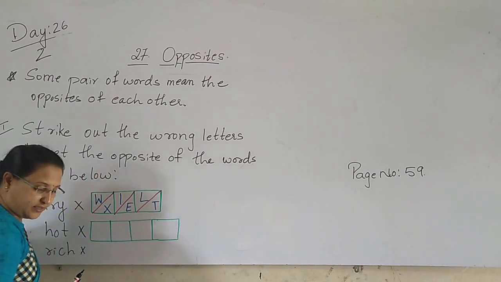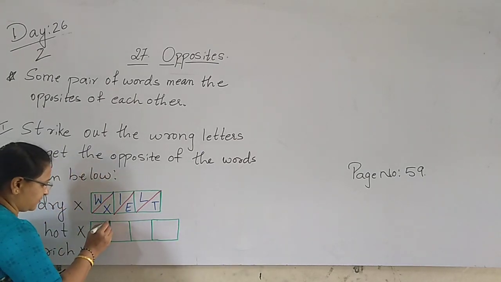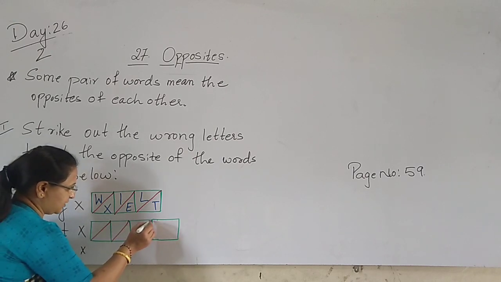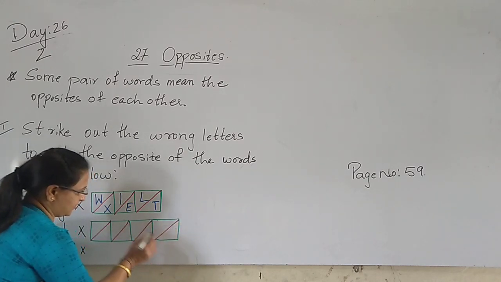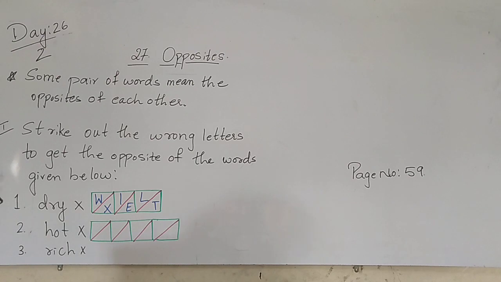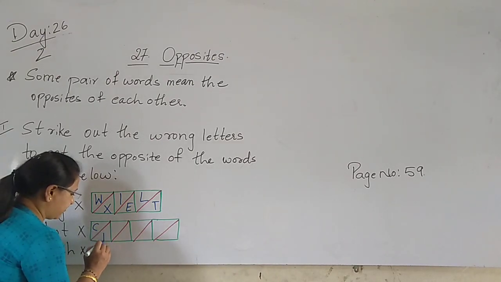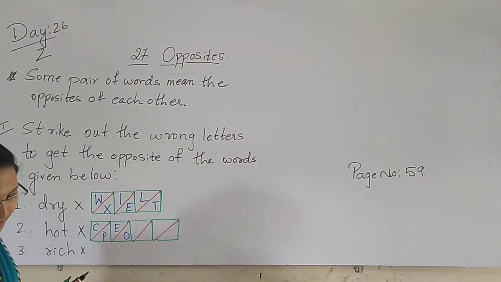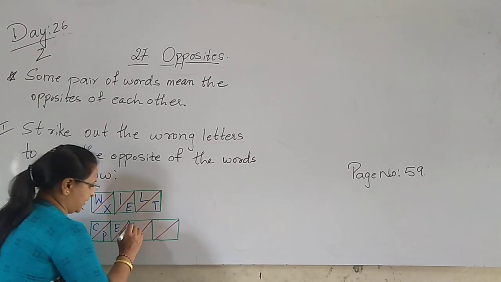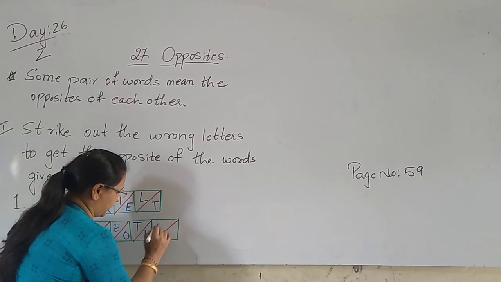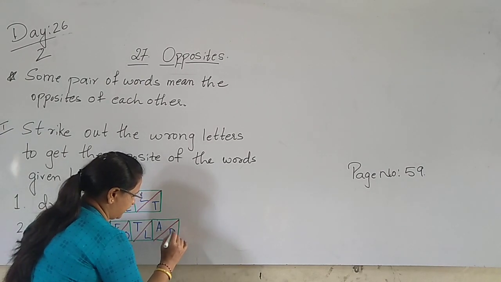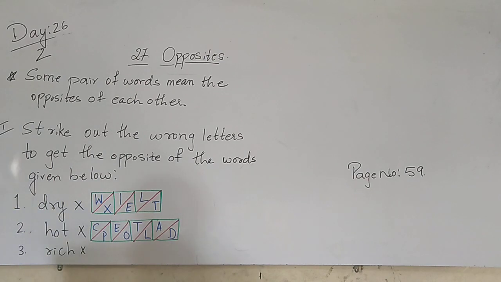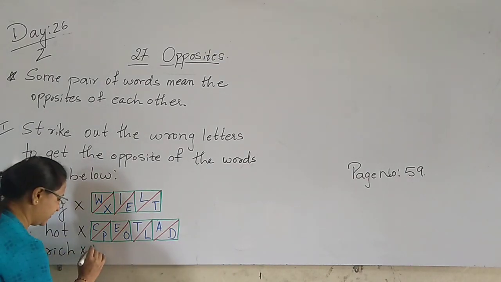And then next is box. Like this. And then write the spellings given in the textbook. That is C, P, E, O. And then T, L, A, D. Then the next box here.